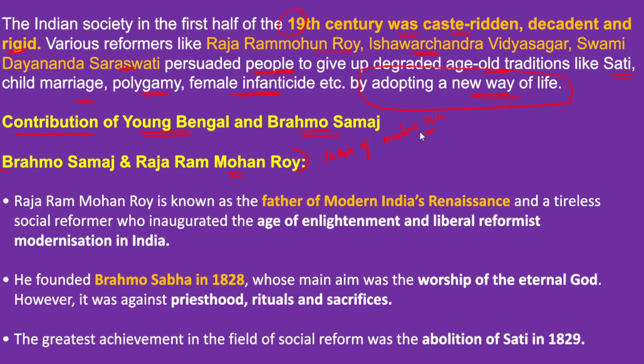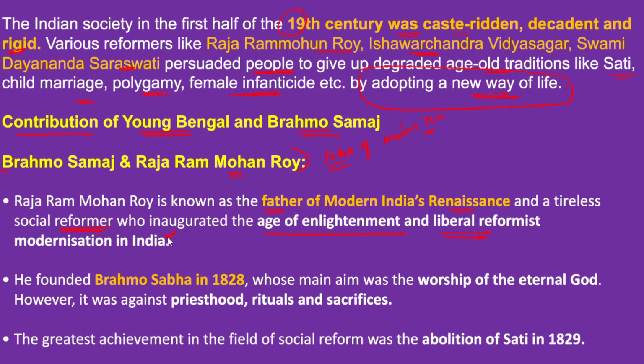Because of all these reasons, he is known as the father of modern Indian Renaissance and a tireless social reformer, because his activities spread over a wide variety of social reforms. He inaugurated the age of enlightenment and liberal reformist modernization in India.